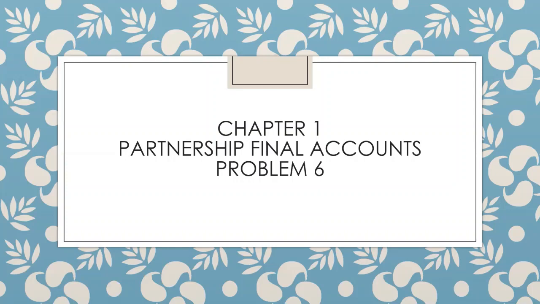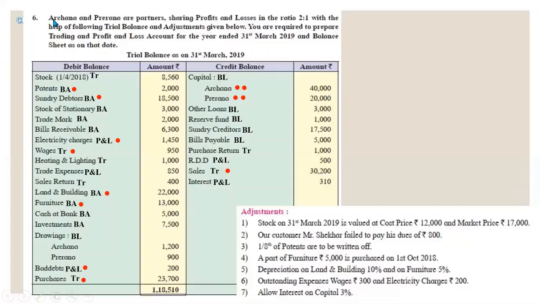Now moving to problem number 6. Archana and Prerna are partners sharing profit and losses in the ratio of 2:1. 2:1 is the current profit sharing ratio. With the help of the following trial balance and adjustments given below, you are required to prepare trading and profit and loss account for the year ended 31st March 2019 and balance sheet on that date.